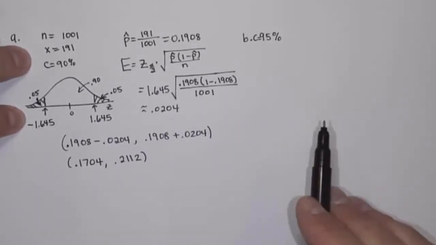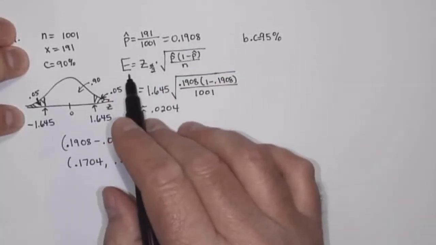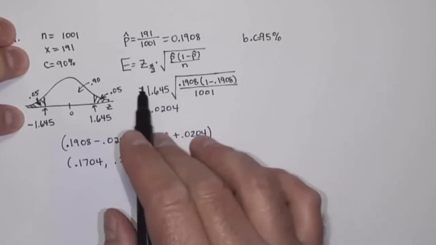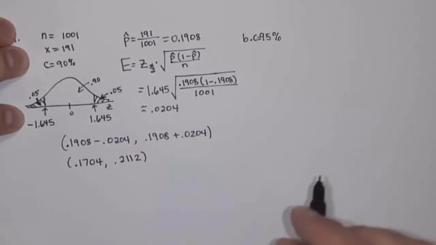confidence. So the only thing that's going to change, my point estimate's going to be the same, my formula is going to be the same, but this value is going to change because I'm using 95% confidence.